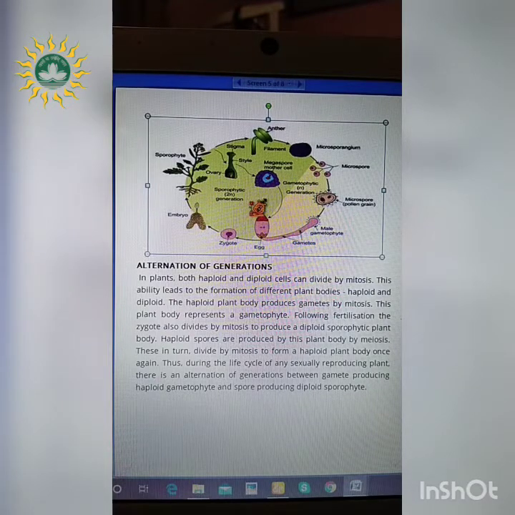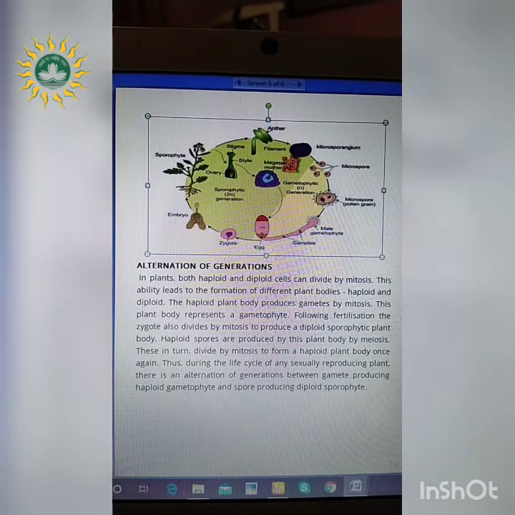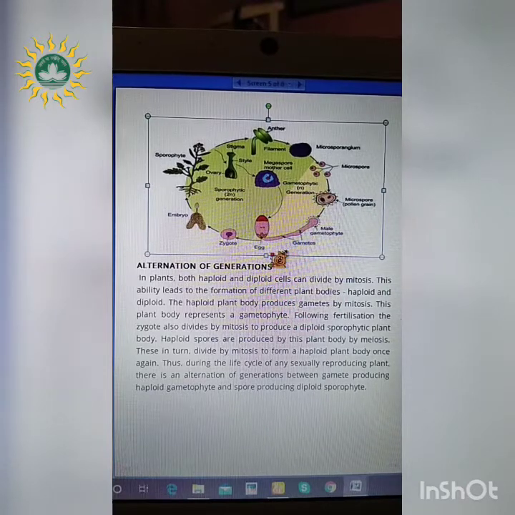Here, firstly, this is the male part, that is the anther and the filament, right? Within this anther, the microsporangium is present, and within the microsporangium, the microspores are formed. From this microspore, the pollen grains are formed and the male gametophyte is formed. Within this male gametophyte, if you see specifically, the 2 male gametes are formed over here. And this is the female part, in which the stigma, style and ovary are present.